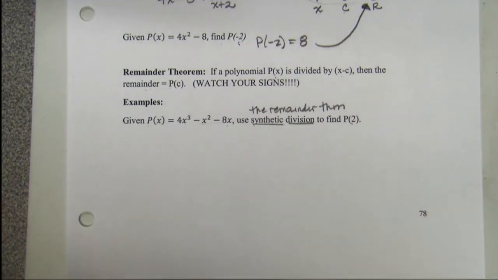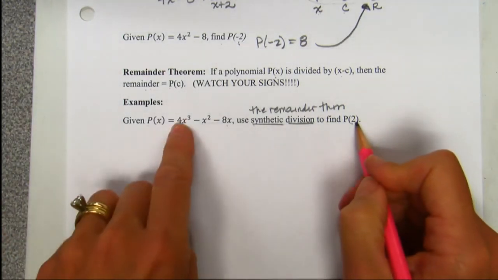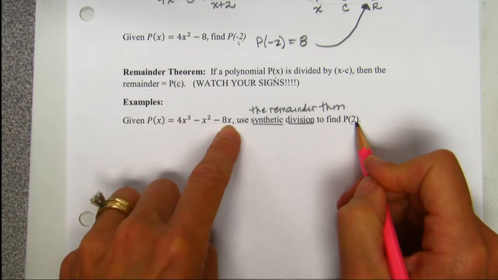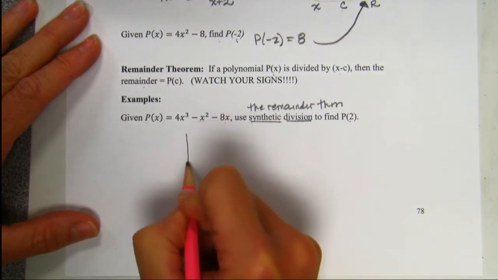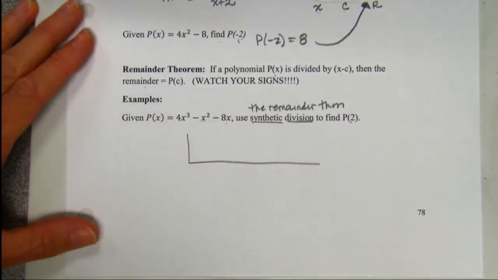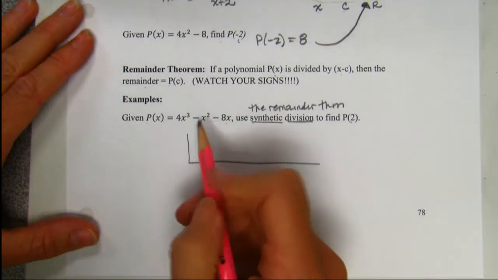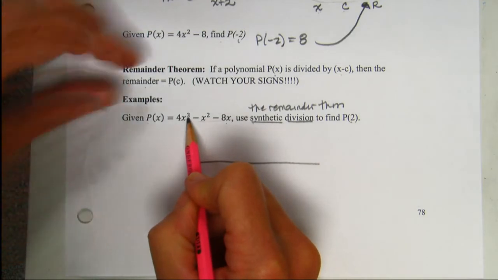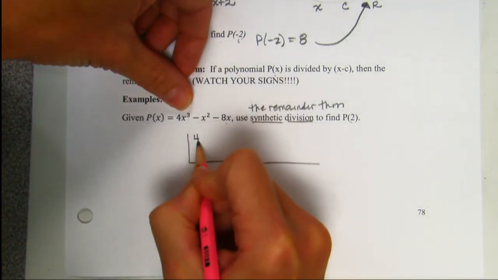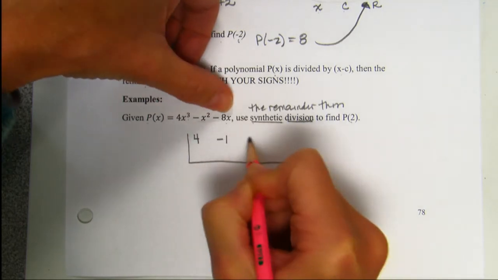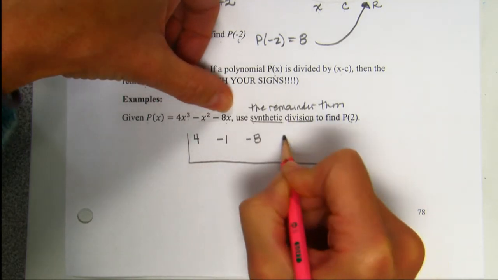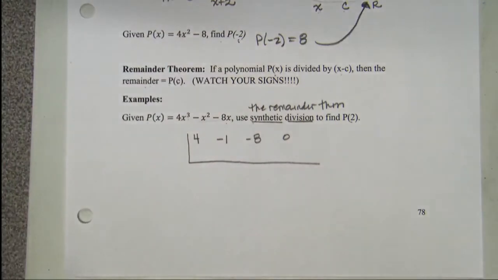If it says use synthetic division, use the remainder theorem, and you plug in a 2 right here, I have to count it wrong, guys. You haven't used the remainder theorem. All right, the remainder theorem says synthetic division. Our highest exponent is to the third, and it has a 4 in front. So to the third has a 4. To the second has a negative 1. To the first has a negative 8. Do you see we're missing a constant? We're going to have to put a 0 in the constant's position.